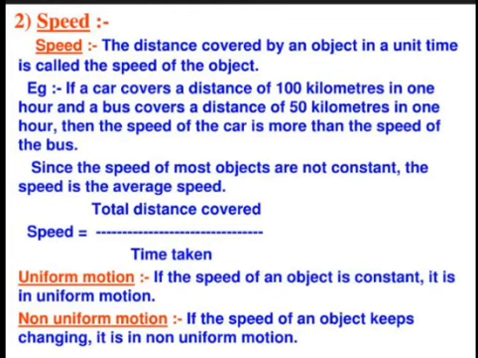Uniform motion and non-uniform motion. Uniform motion: if the speed of an object is constant, it is in uniform motion. Non-uniform motion: if the speed of an object keeps changing, it is in non-uniform motion.